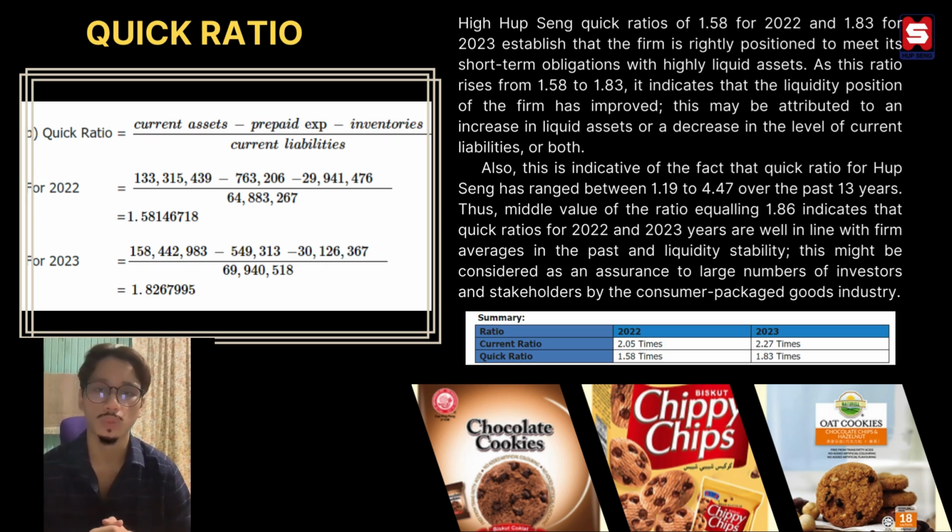The summary table is there that you can see. For the current ratio, 2022 is 2.05 times and 2023 is 2.27 times. For the quick ratio, in 2022 we got 1.58 times and for 2023 we got 1.83 times.